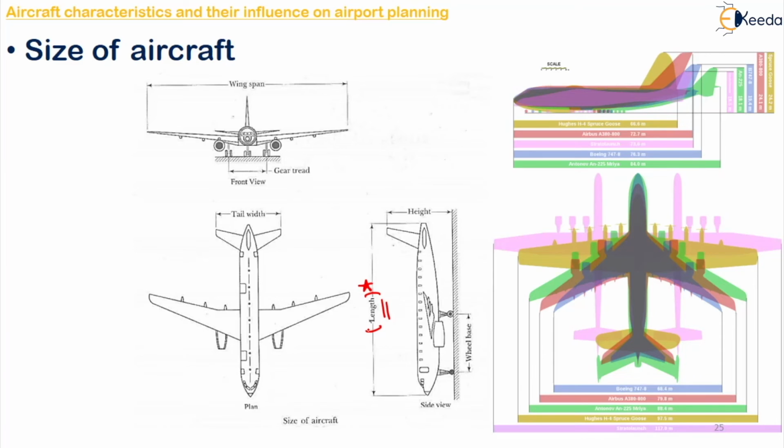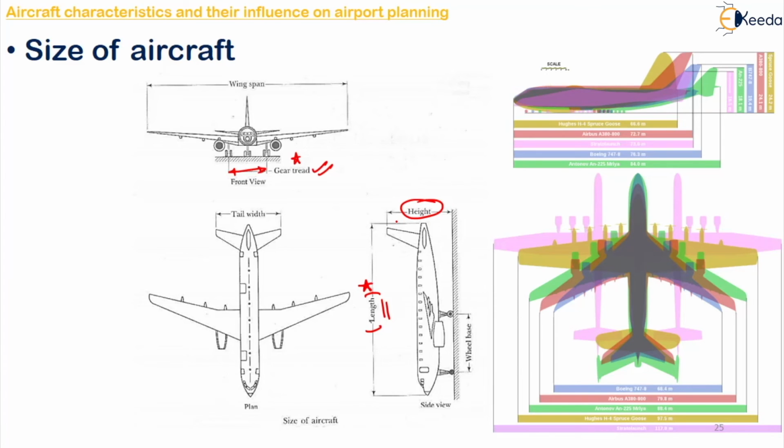The next one is your gear tread. So what is your gear tread? It is the distance between the main gear, and it governs the minimum turning radius of the aircraft. So based on this distance between your main gear only, your minimum turning radius will be decided. Next one is the height of your aircraft. This will decide the height of hangar gate and other miscellaneous installations inside the hangars.